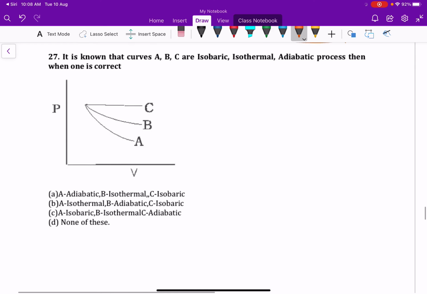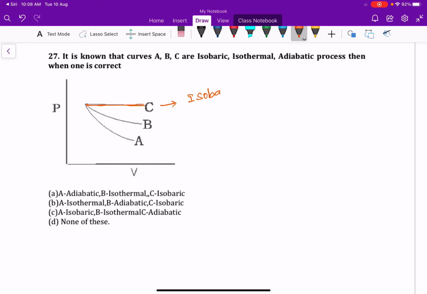Okay, next. It is known that curves A, B, C are isobaric, isothermal and adiabatic processes. Which of the following is correct? See here, C is a constant pressure process. Constant pressure is nothing but an isobaric process, and we know the slope of an adiabatic process is greater than the slope of an isothermal process by how many times? By gamma times. We have discussed this already in the lectures.